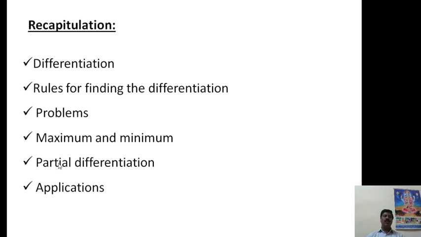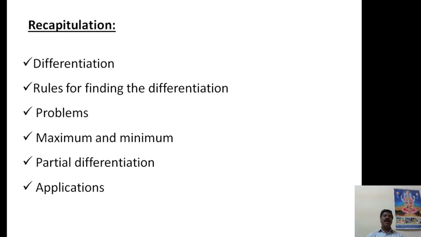Then we learnt about partial differentiation, how it takes place when more than one variable is there, and what its applications in chemistry are.